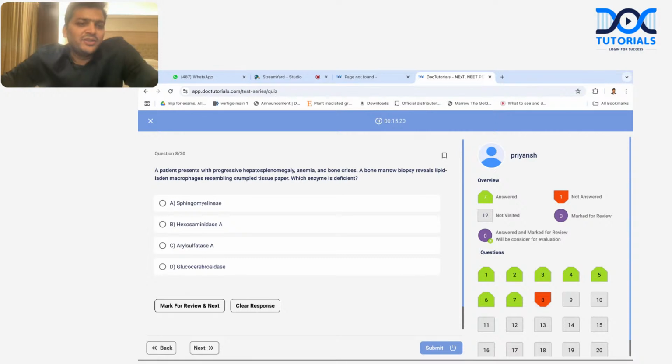A patient presented with progressive hepatosplenomegaly, anemia, and bone crisis.